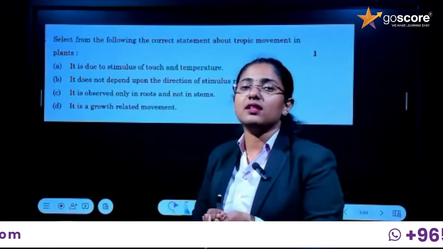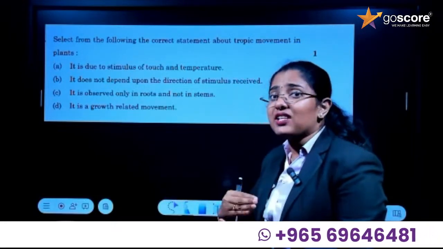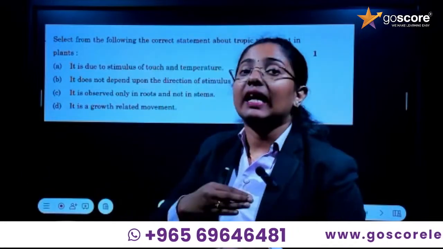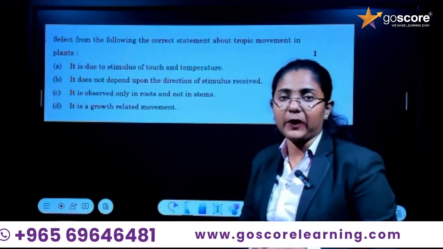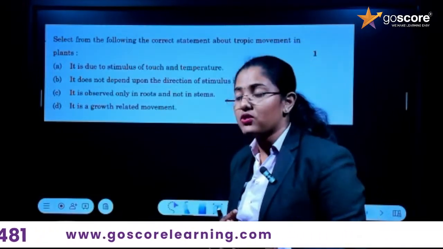But trophic movement is a directional, growth-dependent movement. It has a particular direction. We have studied different types of tropism in plants.